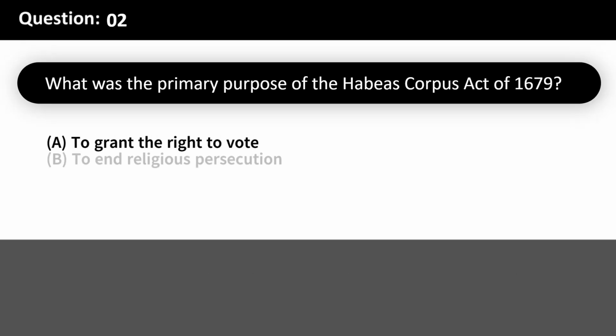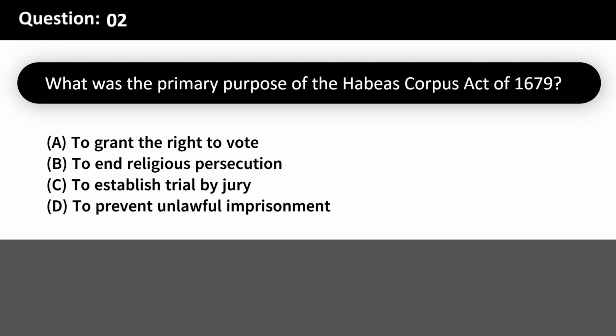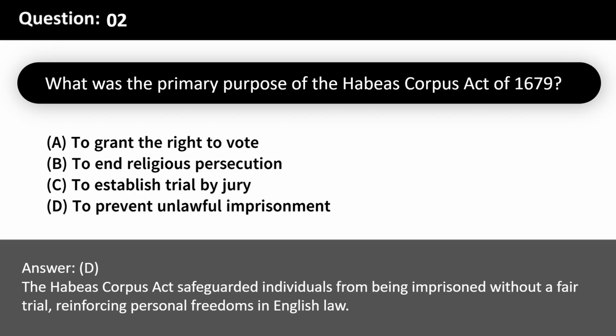What was the primary purpose of the Habeas Corpus Act of 1679? A. To grant the right to vote. B. To end religious persecution. C. To establish trial by jury. D. To prevent unlawful imprisonment. Answer, D. The Habeas Corpus Act safeguarded individuals from being imprisoned without a fair trial, reinforcing personal freedoms in English